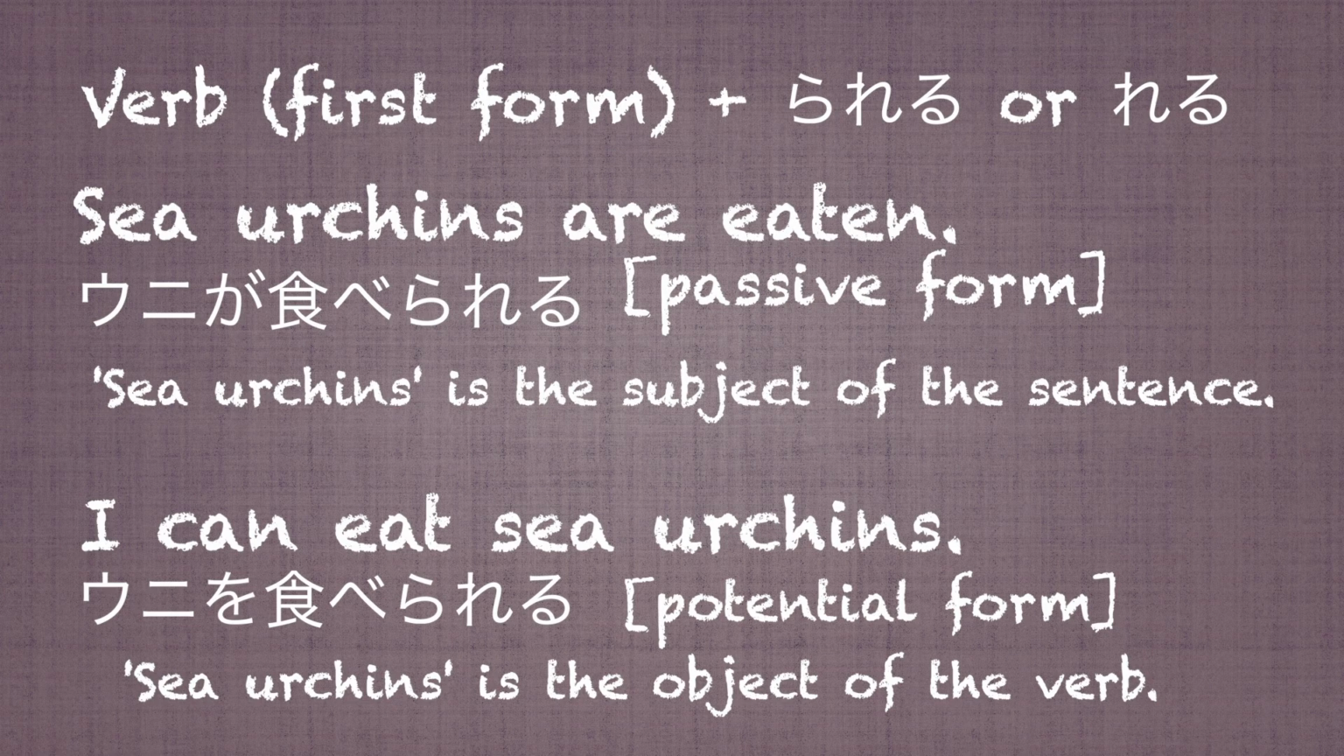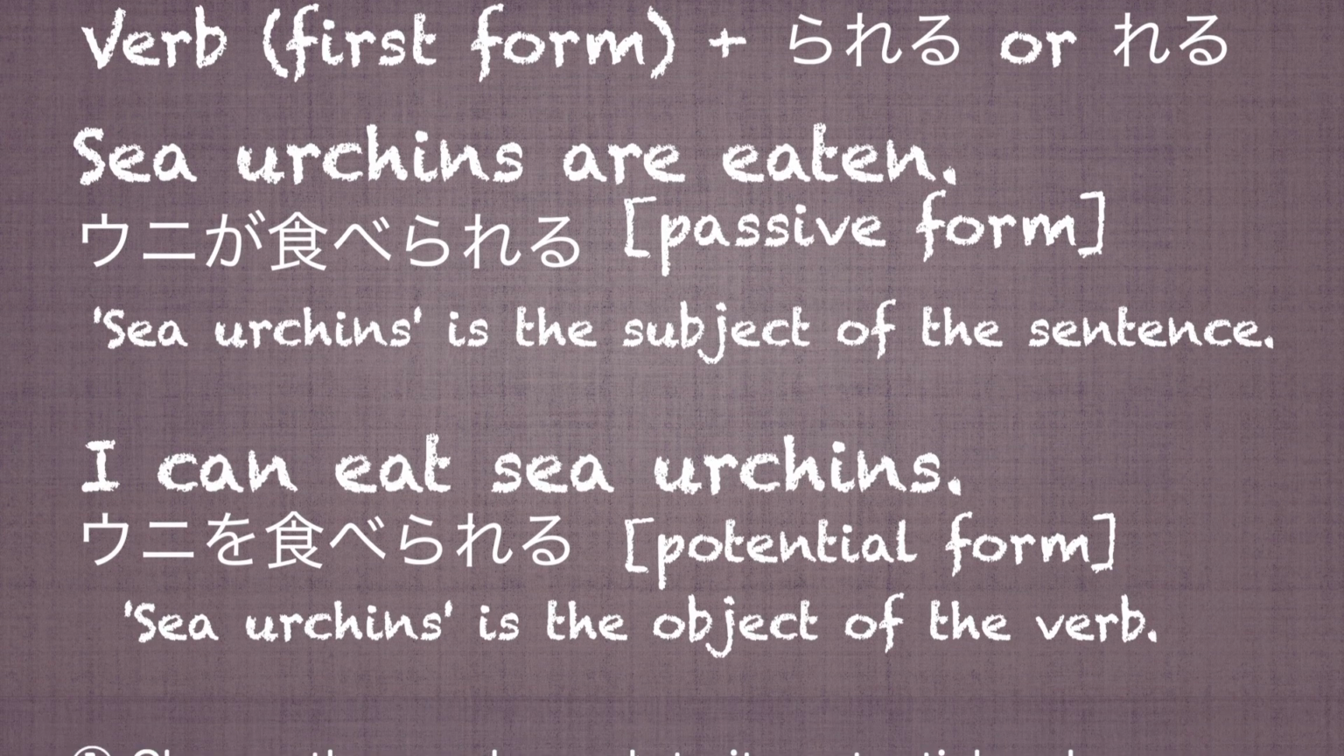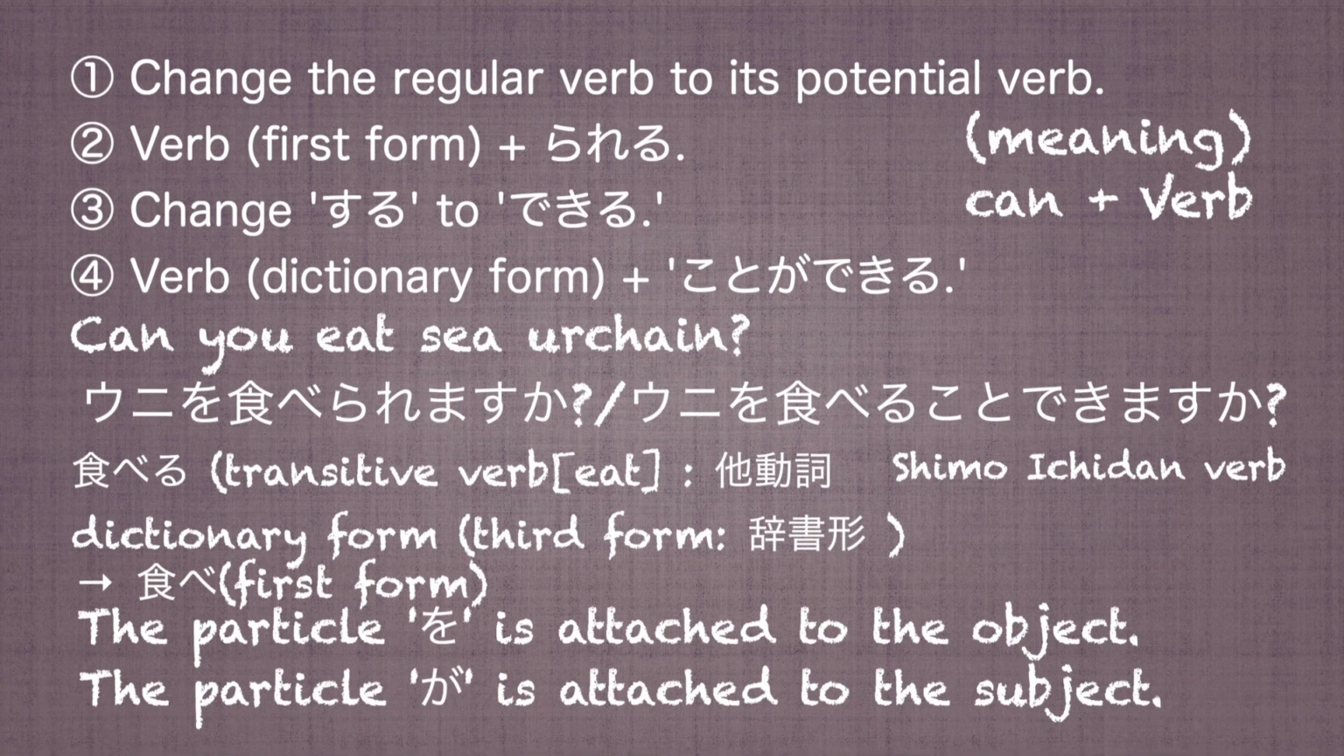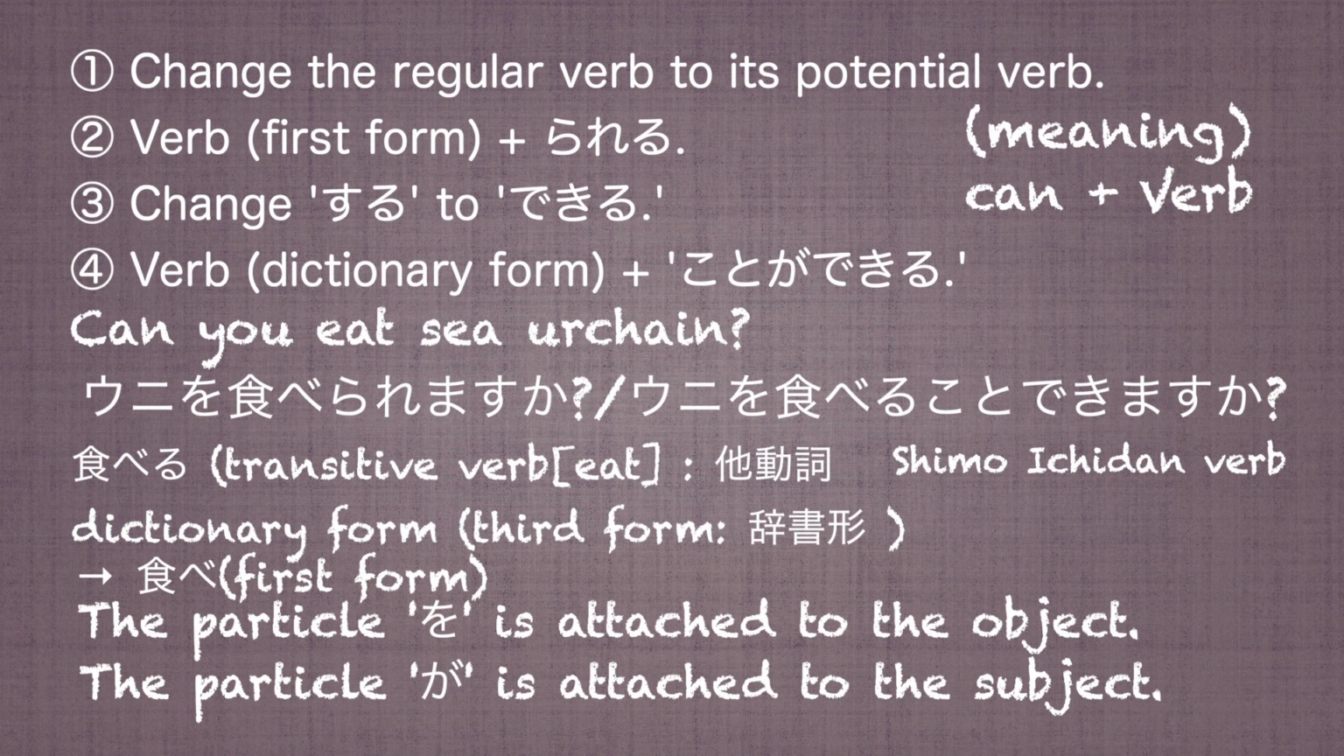If you want to say, I can eat sea urchin, sea urchin should be the object of the verb because I is the subject of the sentence. を is attached to the object of the verb. So you need to say, ウニを食べられる。Can you eat sea urchin? ウニを食べられますか？